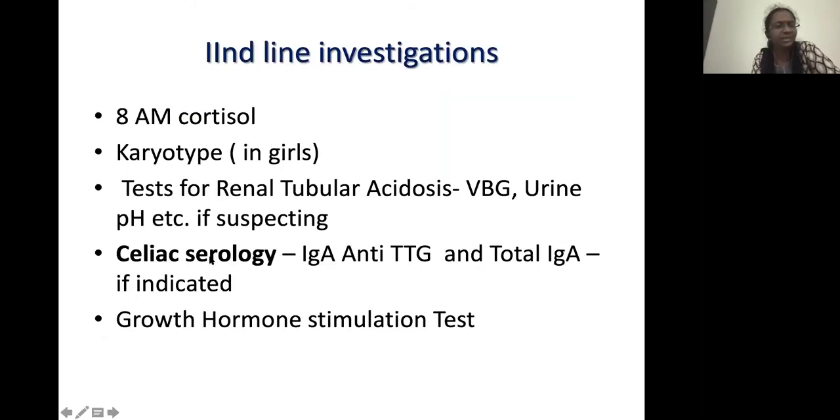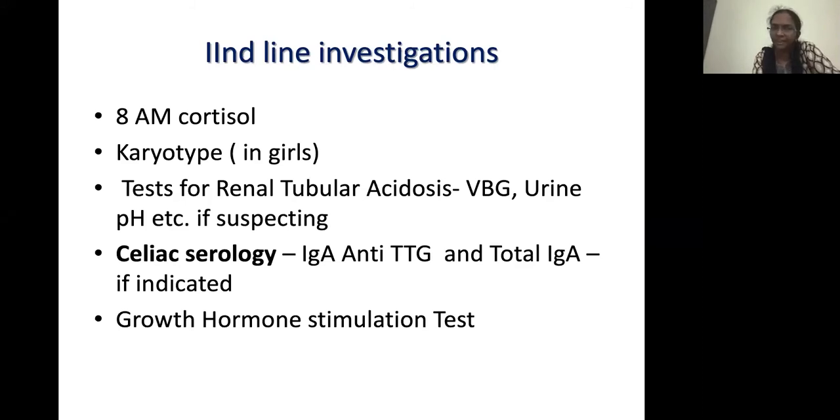So these are the first line investigations we would like to do. Depending on that, if all the first line investigations appear normal to you, with mild delay, and you have ruled out all the systemic conditions, the cause of short stature is still not clear, and bone age is around 2 to 3 years delayed, you are not very sure what may be the cause, you go on to the second line of investigation.